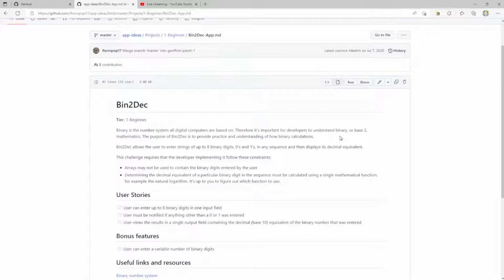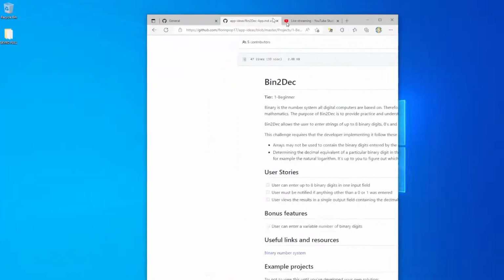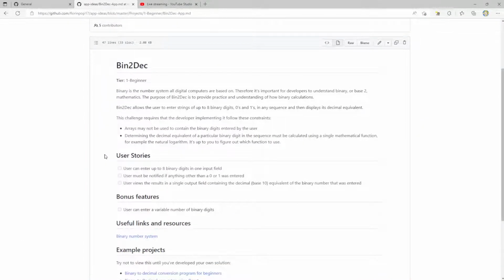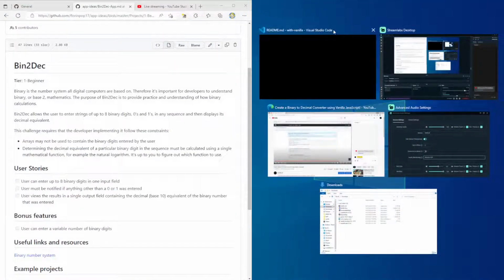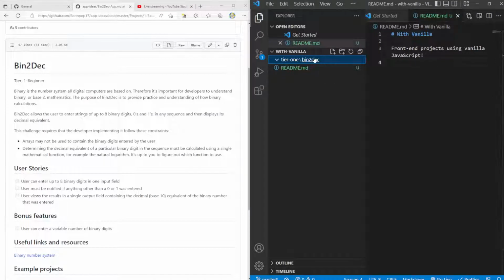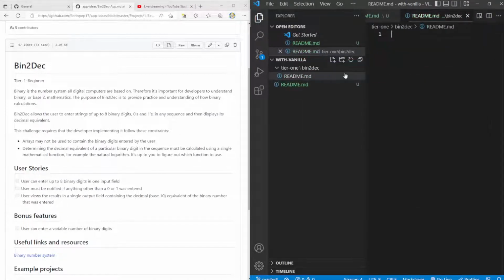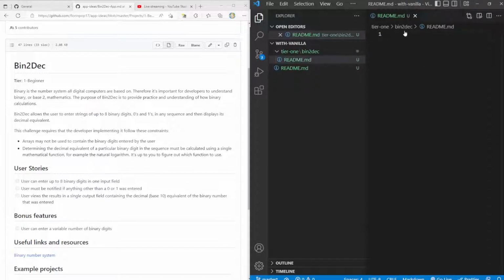So we have different user stories, which is one thing I really like. And I think something to make it easy for us, because it'd be nice to also have the same sort of tracking ourselves. So let's do this. What I want to do is I almost want to create a README for bin2deck. So let's create another README inside of here. And what we can do is inside of here, we'll do the same thing.